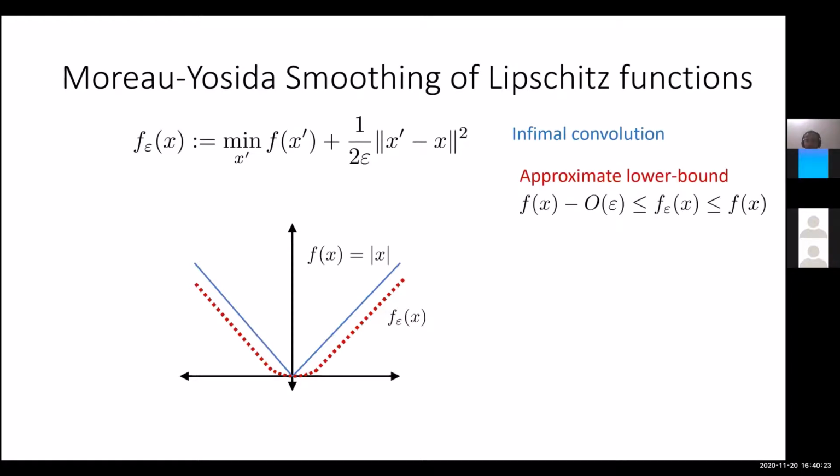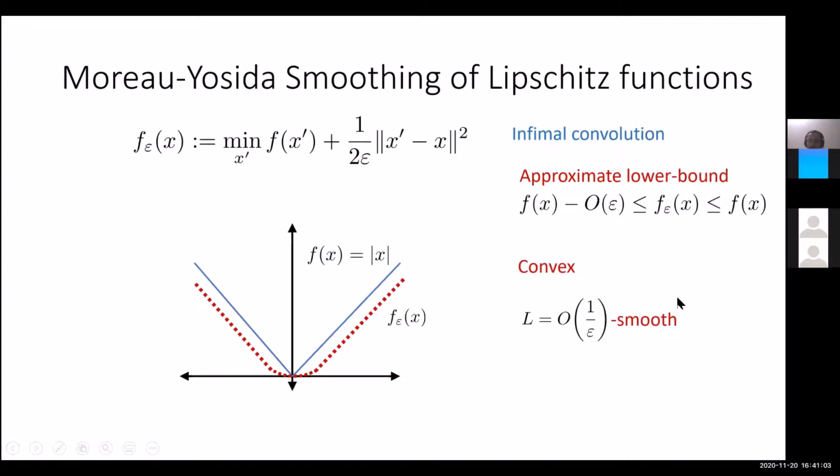The first is that f epsilon of x is always smaller than f of x, because the minimum is less than or equal to the value at x prime equal to x, where you only have f of x. So f epsilon of x is always a lower bound on f of x, and it's not too bad a lower bound: the function value f epsilon at x is at most epsilon smaller than f of x. So this is an approximate lower bound.